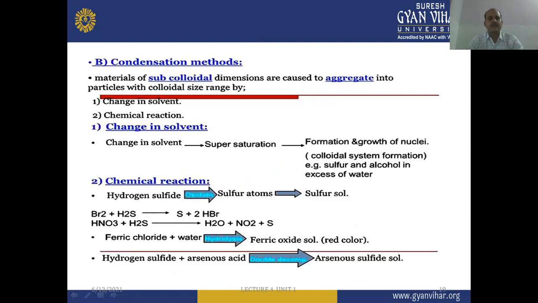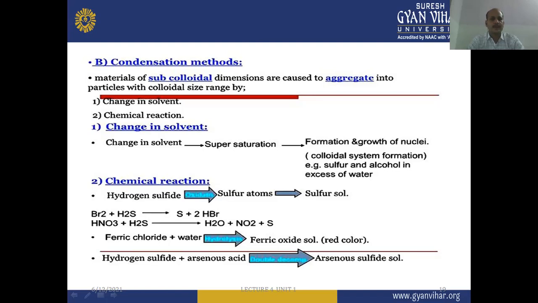When we summarize the second type of method, the condensation method, the materials of subcolloidal dimensions are caused to aggregate into particles within the colloidal size range by the use of a change in solvent or a chemical reaction. As we discussed, the first method is change in solvent. First we require supersaturation, and supersaturation promotes the formation and growth of nuclei. So colloidal system formation can be done after supersaturation is achieved. An example of this mechanism is sulfur and alcohol in excess of water.